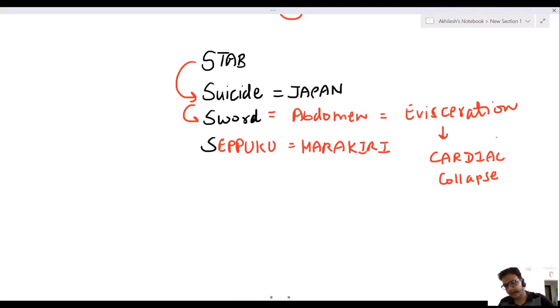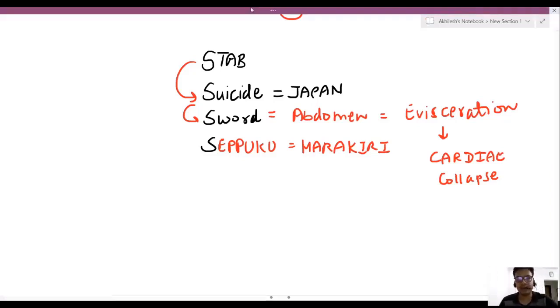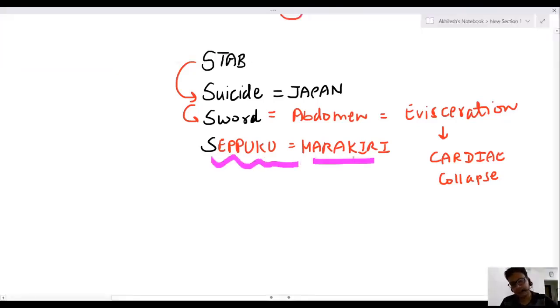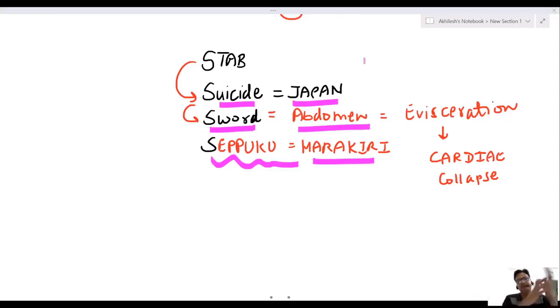This method is known as harakiri or seppuku. So you can get a question: harakiri and seppuku are suicidal methods in Japan where a sword is hit on the abdomen.